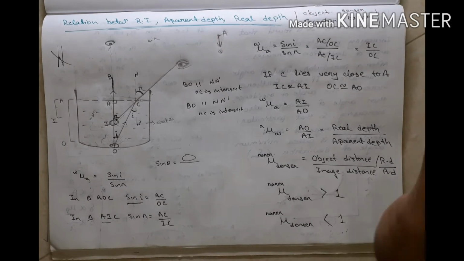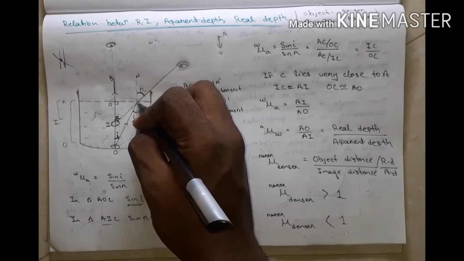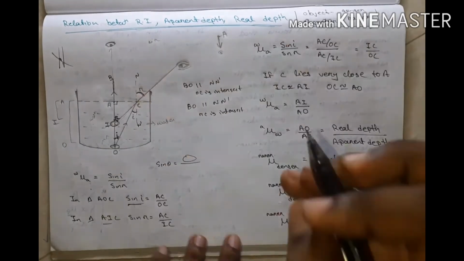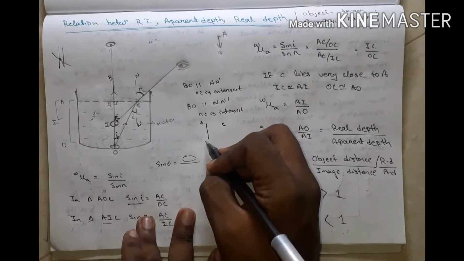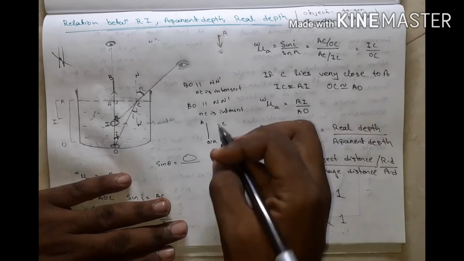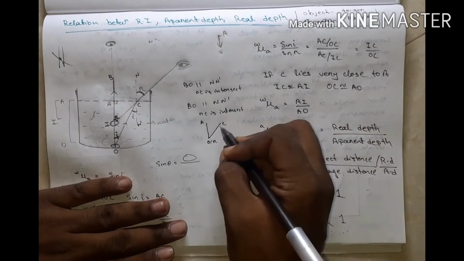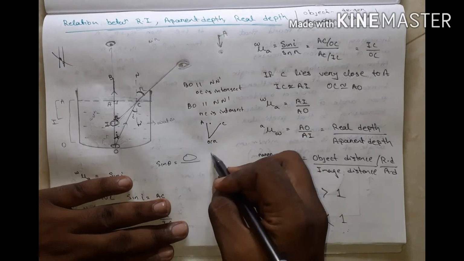Then go for another concept. Listen, if this C is near to A, how can you imagine this?